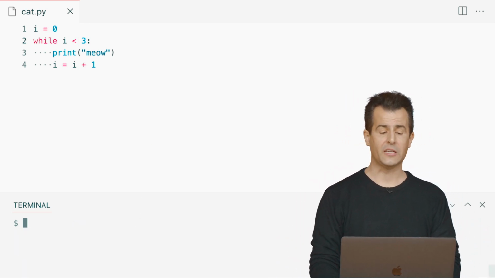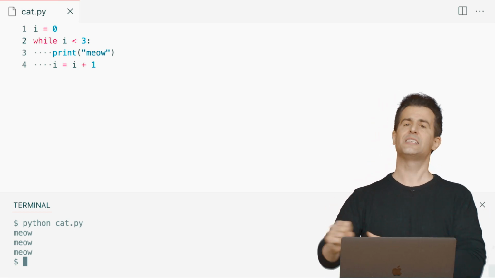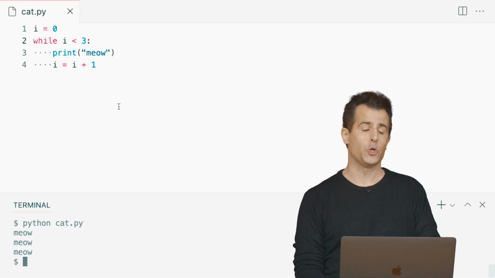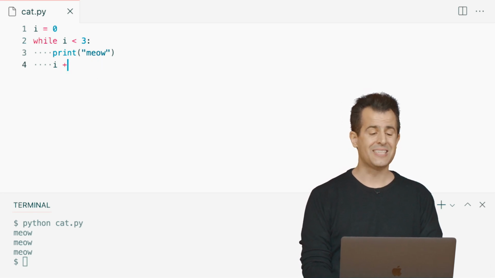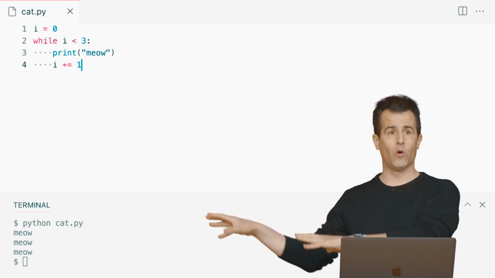Not only will this now fix my counting problem, it now meows 3 times as expected. There's a more succinct way to express I equals I plus 1. This is because it's such a popular thing to do in code. You can instead just say I plus equals 1. And that's it. You don't need to put everything on the right-hand side.